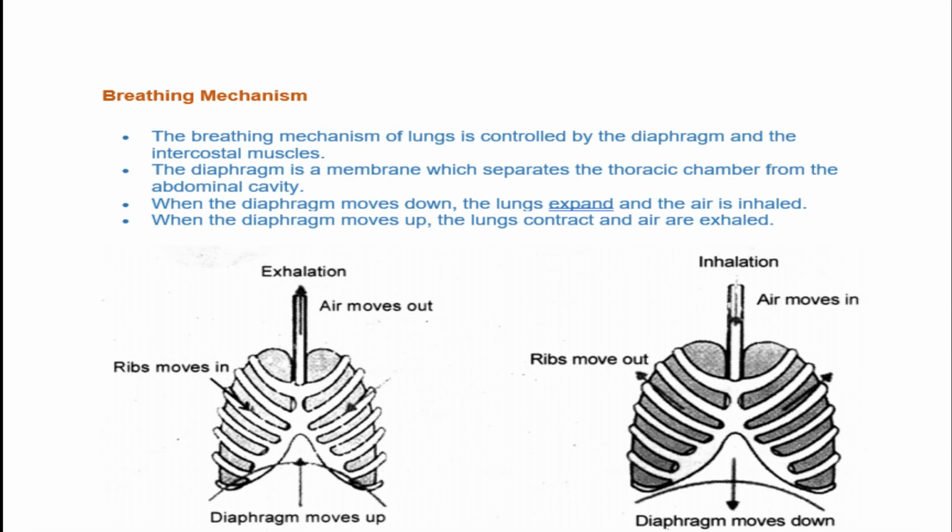Next is the breathing mechanism, how a human being breathes. The breathing mechanism of lungs is controlled by the diaphragm and the intercostal muscles. The diaphragm is a membrane which separates the thoracic chamber from the abdominal chamber. The upper one is the thoracic and the lower one is the abdominal cavity. When the diaphragm moves down, the lungs expand and air is inhaled. When the diaphragm moves up, lungs contract and air is exhaled, which is shown in a diagram. So see this diagram carefully.